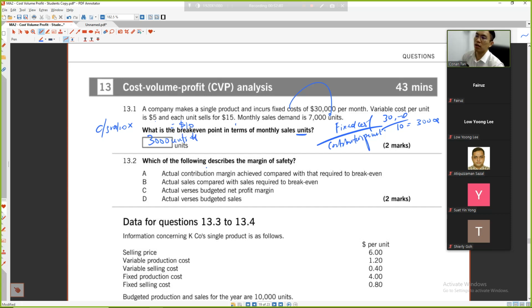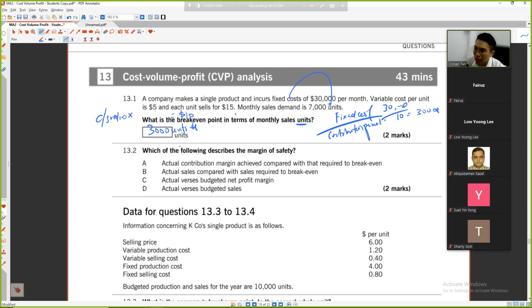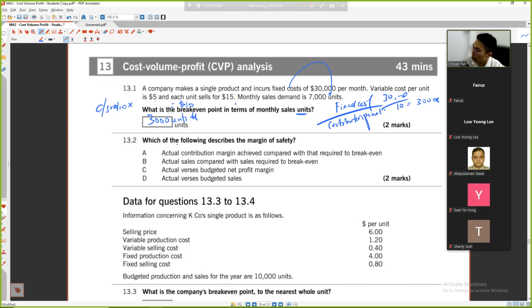Easy. Second question. What do you mean by margin of safety? A margin of safety means my actual sales compared to the sales required to break even. So B. Actual sales minus the sales required to break even. This is what is needed to break even. So the gap is what you call margin of safety.